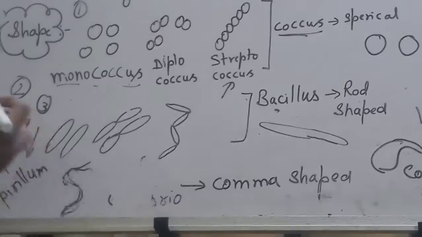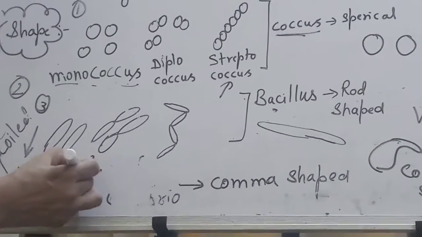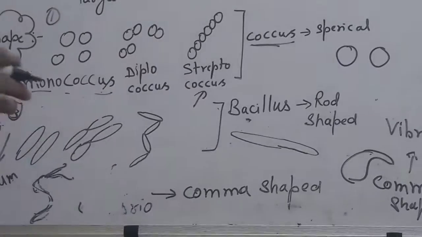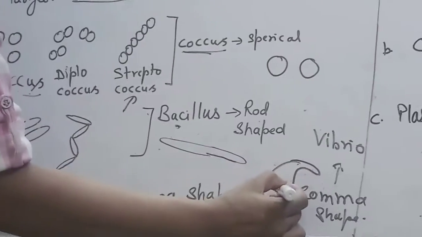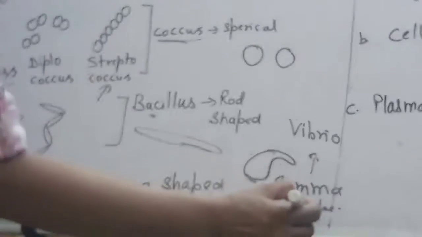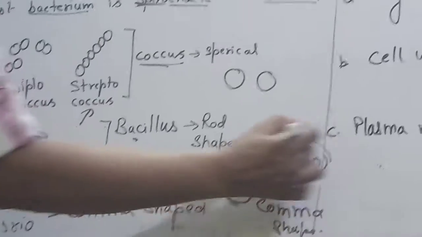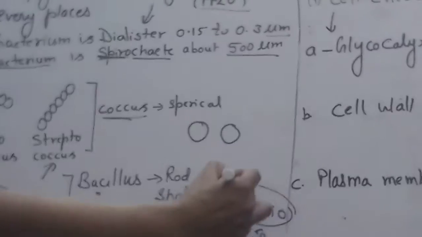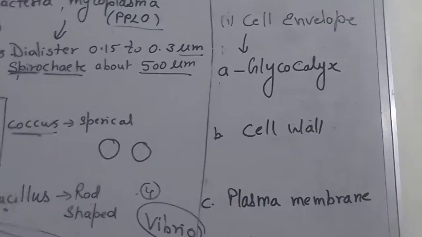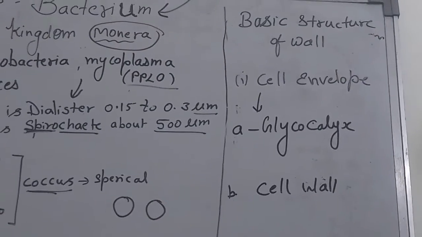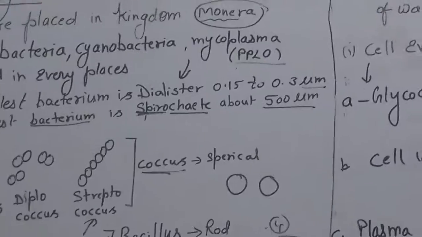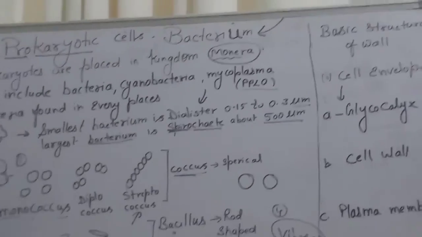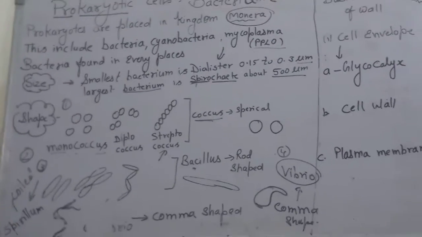Spirillum, coiled, and they mostly have flagella which help in movement. And another is a vibrio, a comma shaped one. So this is the fourth one. Clear?